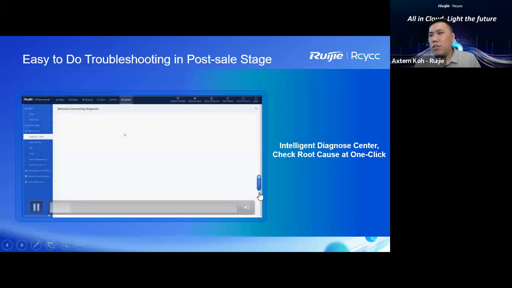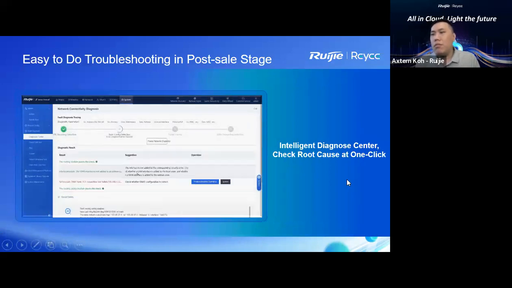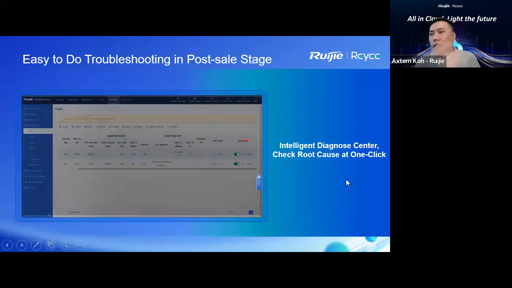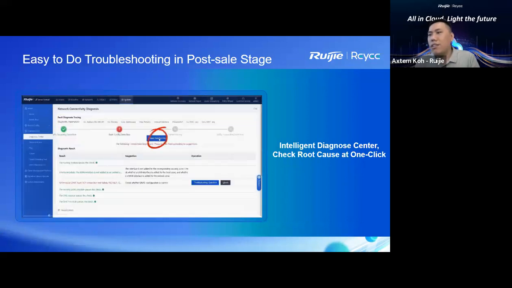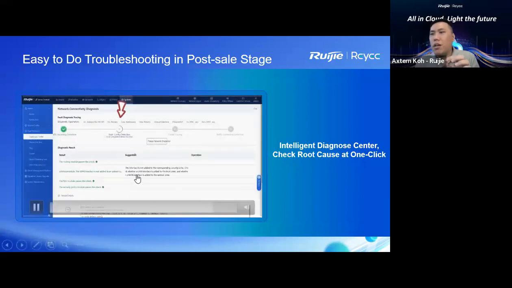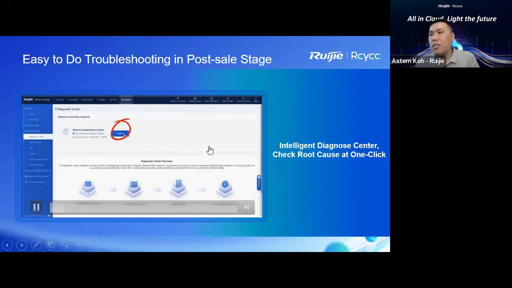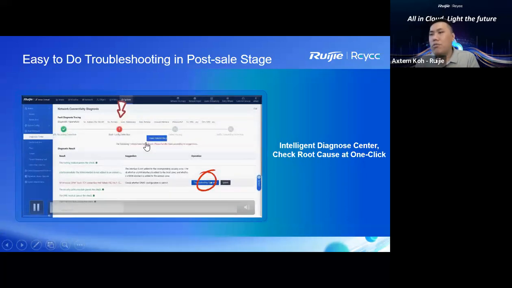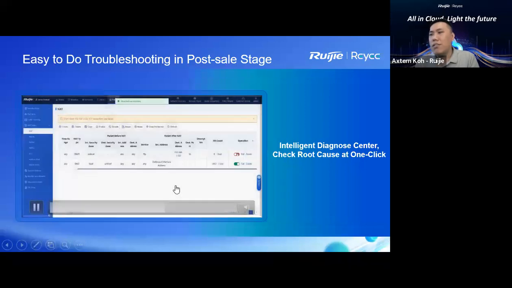And we also built in some easy troubleshooting. Even though you mess up the configuration of the firewall, and certain traffic is not running, or some user traffic cannot go through to the internet, we have one troubleshooting tool we call the one-click troubleshooting diagnostic center. Based on the requirements, it will tell you and recommend which part you need to set again, or which part you set wrongly.